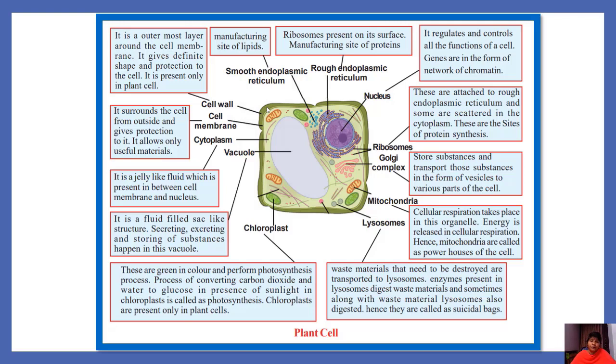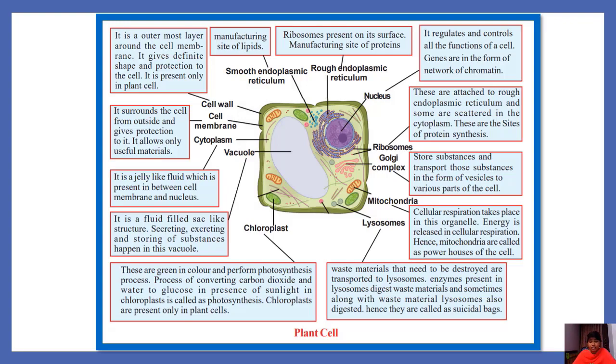Smooth endoplasmic reticulum. Here it is, smooth endoplasmic reticulum. It is the manufacturing site of lipids. And now moving on to rough endoplasmic reticulum. Ribosomes are present on its surface. So this rough endoplasmic reticulum is the manufacturing site of proteins. These are the organelles present in a plant cell.